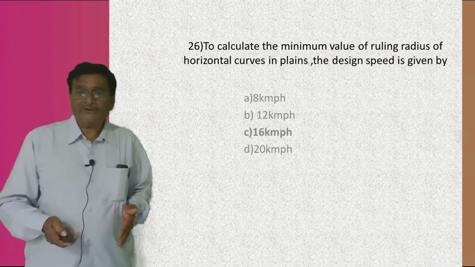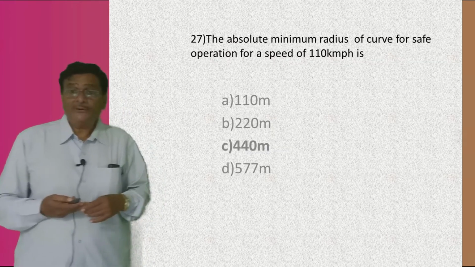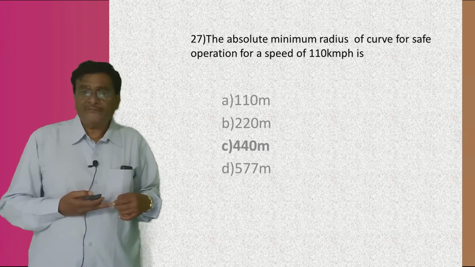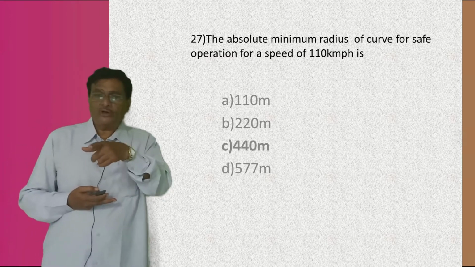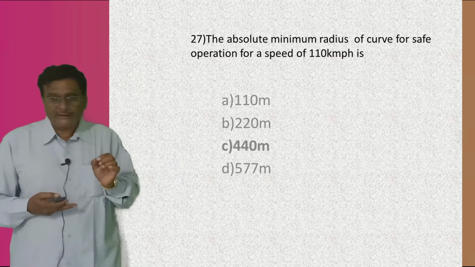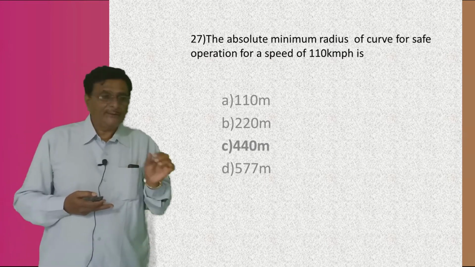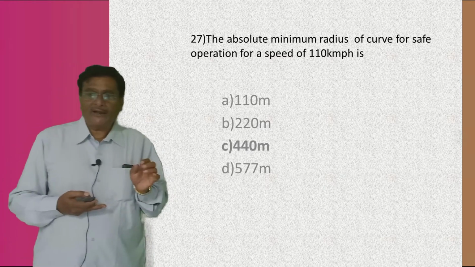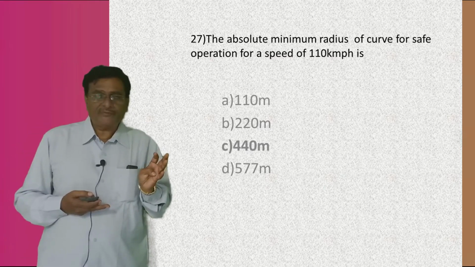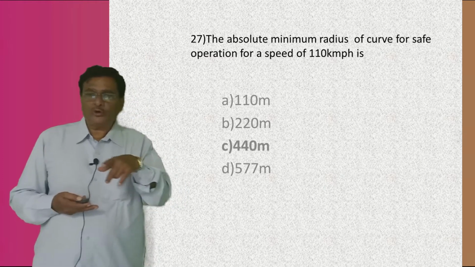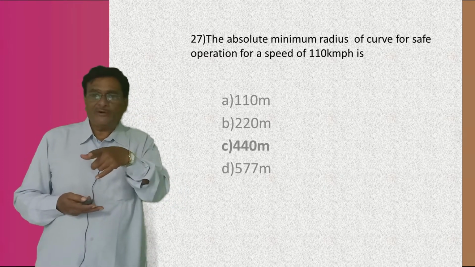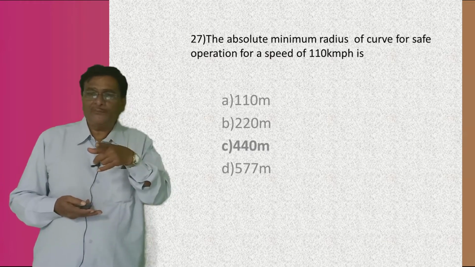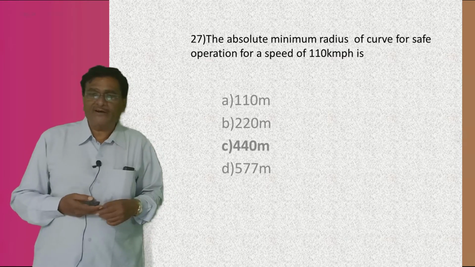Okay, then coming to the next one: the absolute minimum radius of the curve for a safe operation of a speed of 110 km per hour. So, my boys, this is again to be calculated using e plus f equal to V square by 127 R. If you substitute the value of e equal to 0.075, the value of f equal to 0.15, and the speed V already given, then you will get the absolute minimum radius of a curve for a safe operation of a speed of 110 kilometer per hour.